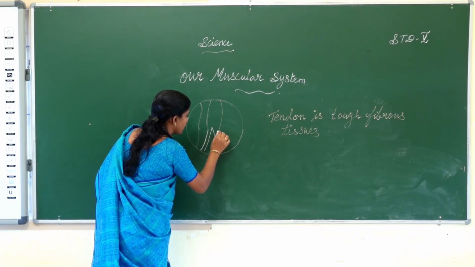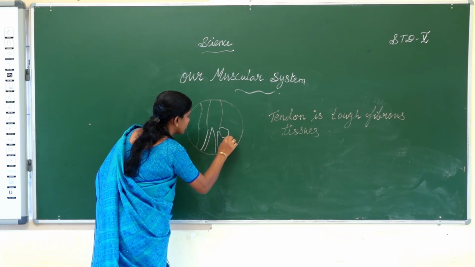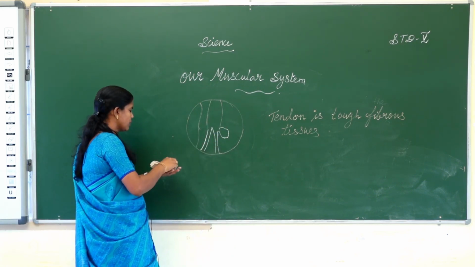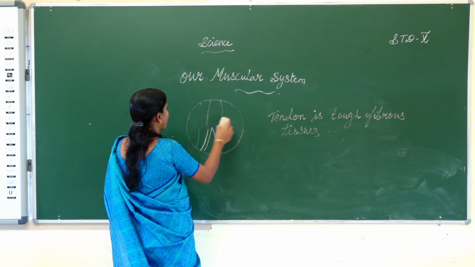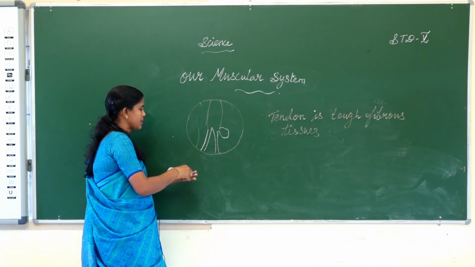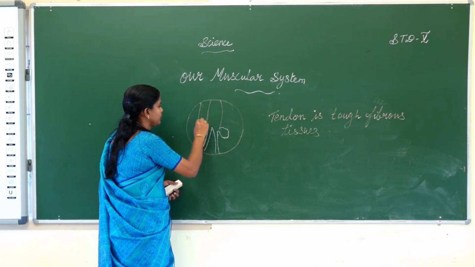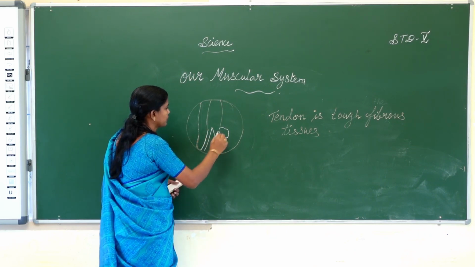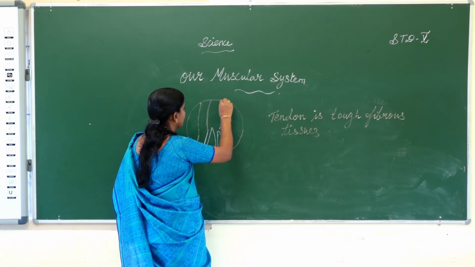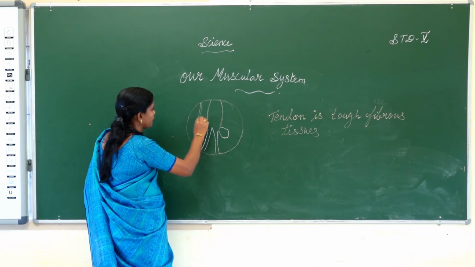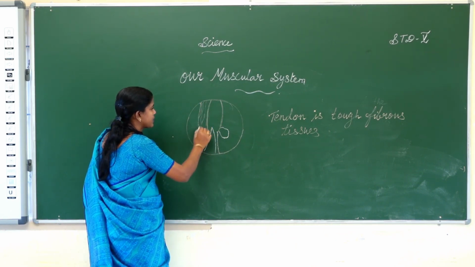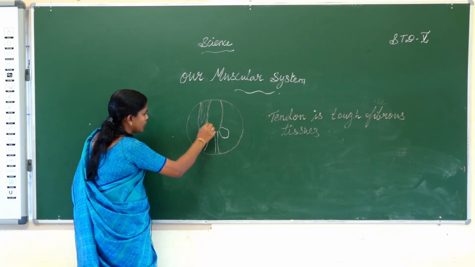This side is also bone. These are full of muscles. So, muscles. Look at these pictures.